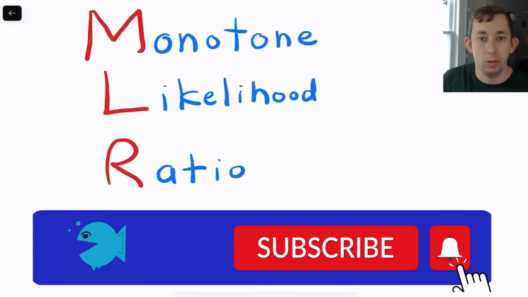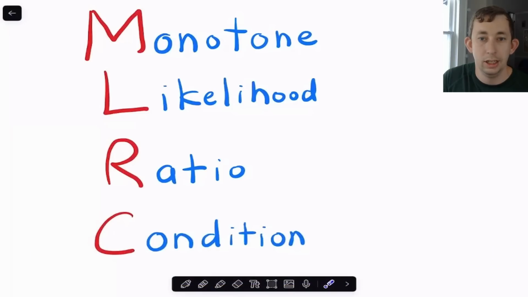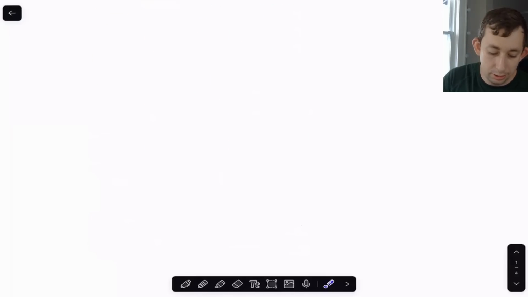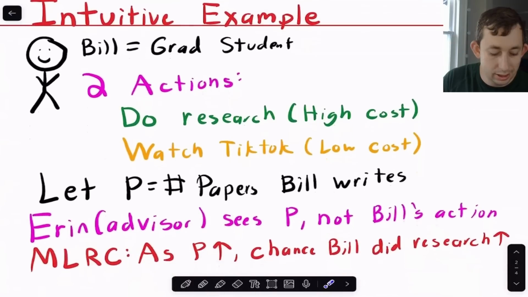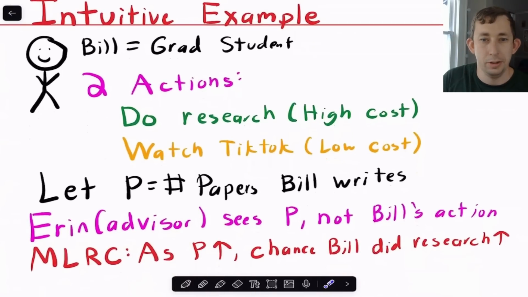Today I want to give you a quick tip on the Monotone Likelihood Ratio Condition, or the MLRC, which is very commonly seen in moral hazard problems. And so let's go ahead and get right into it. Timestamps are below if you would like to jump around. So the MLRC doesn't seem very intuitive, so I want to provide an intuitive example.